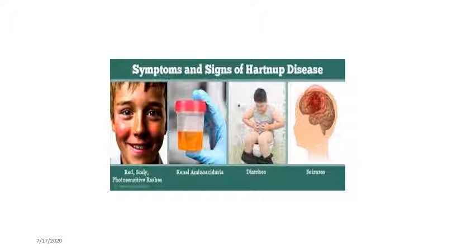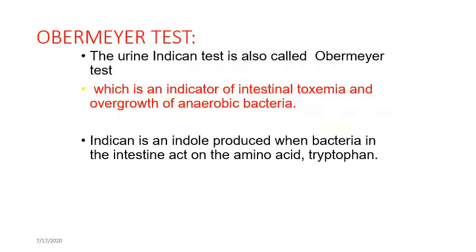For diagnosis, we can analyze the presence of amino acids through chromatography, and also estimate the presence of indole acetic acid and indole pyruvic acid in the urine sample of Hartnup disease. And one more test, the Obermeyer test. The Obermeyer test analyzes the presence of indole acetic acid and indole pyruvic acid, the urinary indican test, which is an indication of intestinal toxemia and overgrowth of anaerobic bacteria.